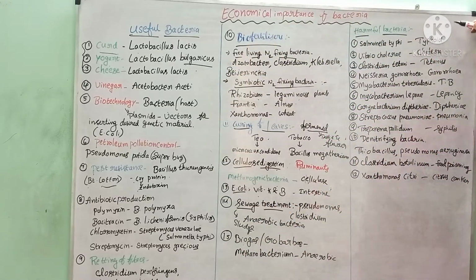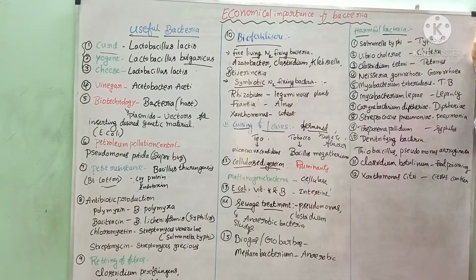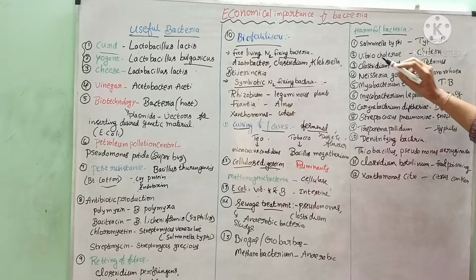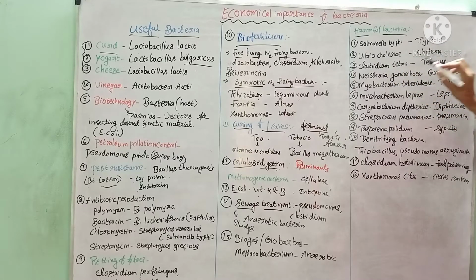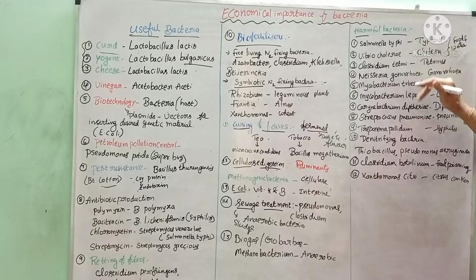And now we will study about harmful bacteria. In harmful bacteria, we will study about different types of diseases. You may be familiar with this. Salmonella typhi, this bacteria causes the disease called typhoid. Vibrio cholerae causes cholera. These two are called food and waterborne diseases. Whenever we drink any polluted water or spoiled food, we used to get this type of diseases. Clostridium tetani bacteria causes tetanus.